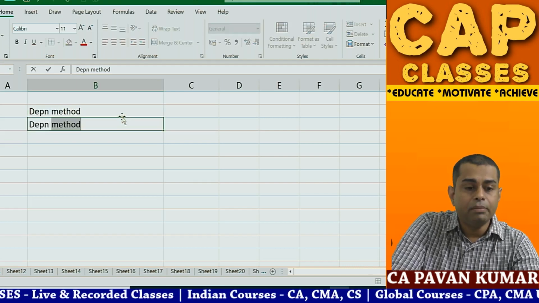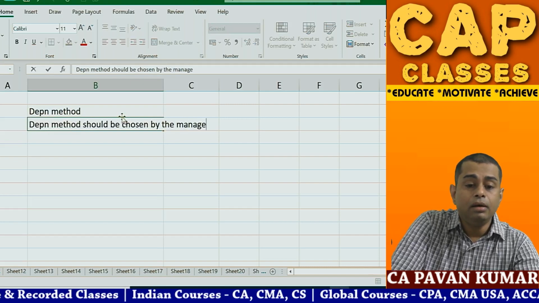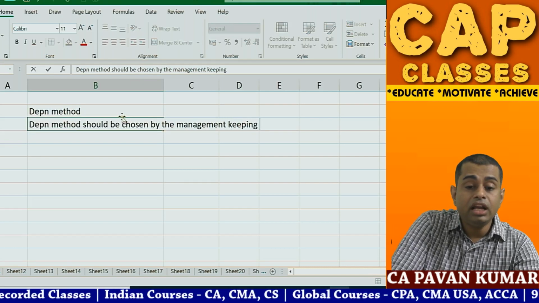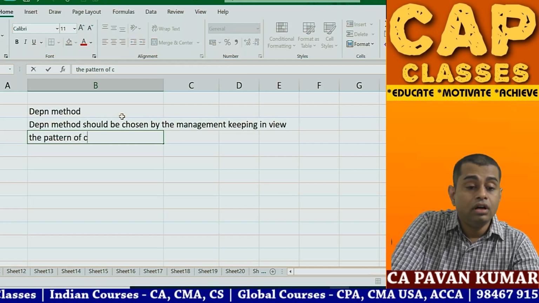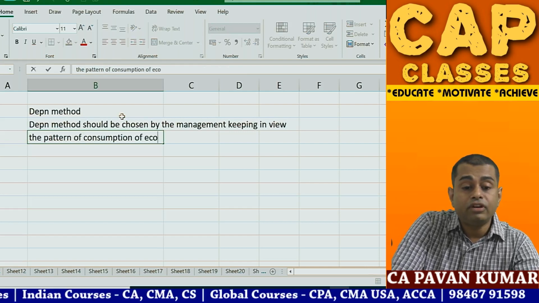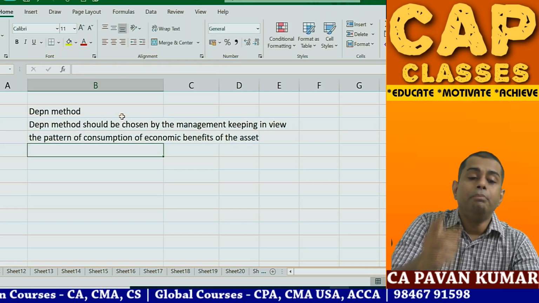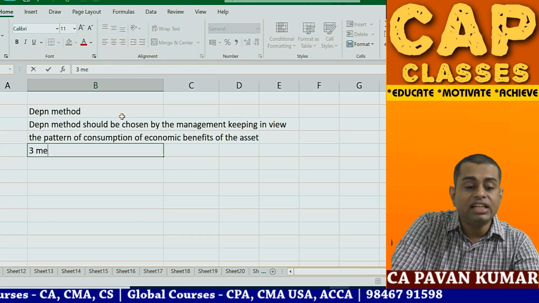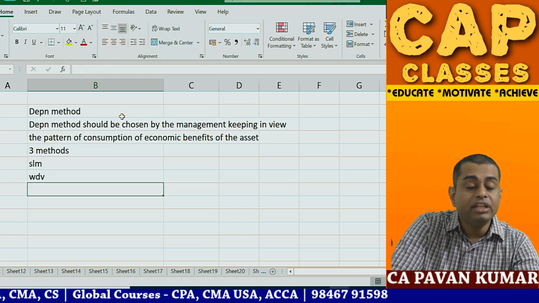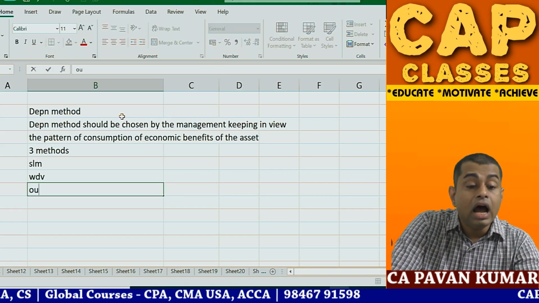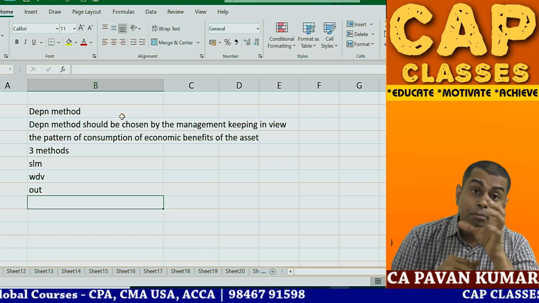Depreciation method should be chosen by the management, keeping in view the pattern of consumption of economic benefits of the asset. Based on this, there are 3 methods suggested in the standard. One is straight line method, second one is WDV method, third one is output based method, number of units.